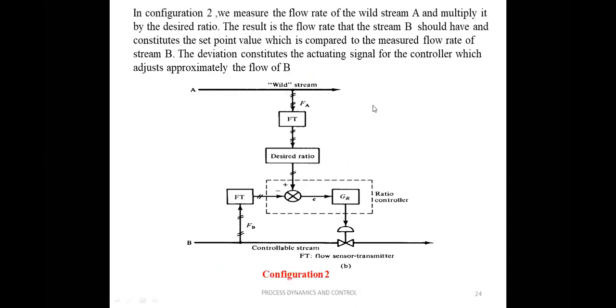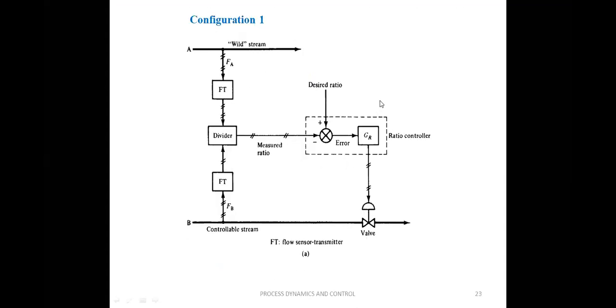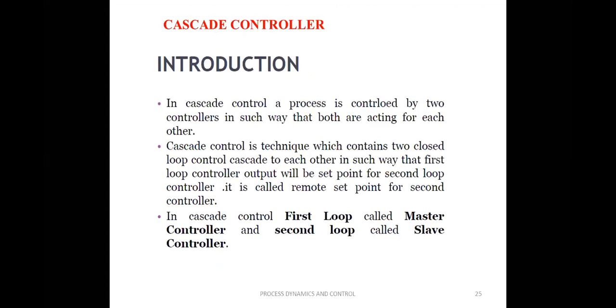Okay. So in this 5th unit, in the multi-loop control systems, we have completed the two types. The first ones are feed forward control and ratio control. So now we are going to another type of multi-loop control system, which is nothing but the cascade controller.